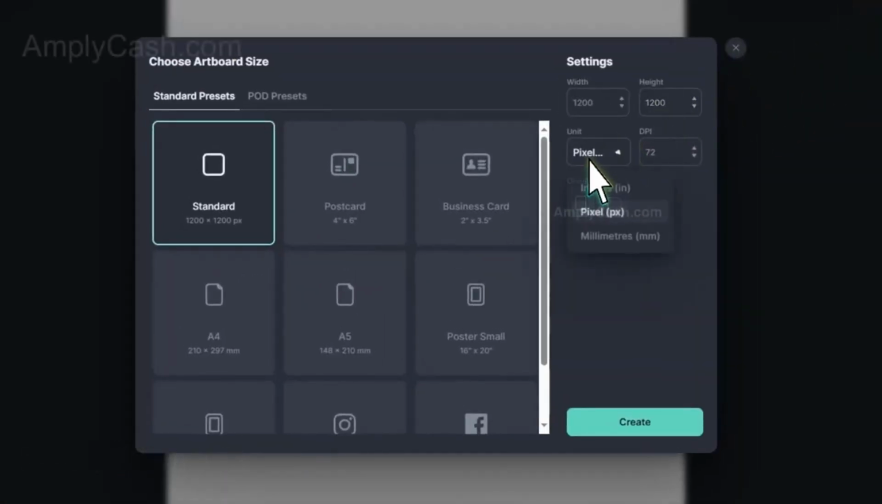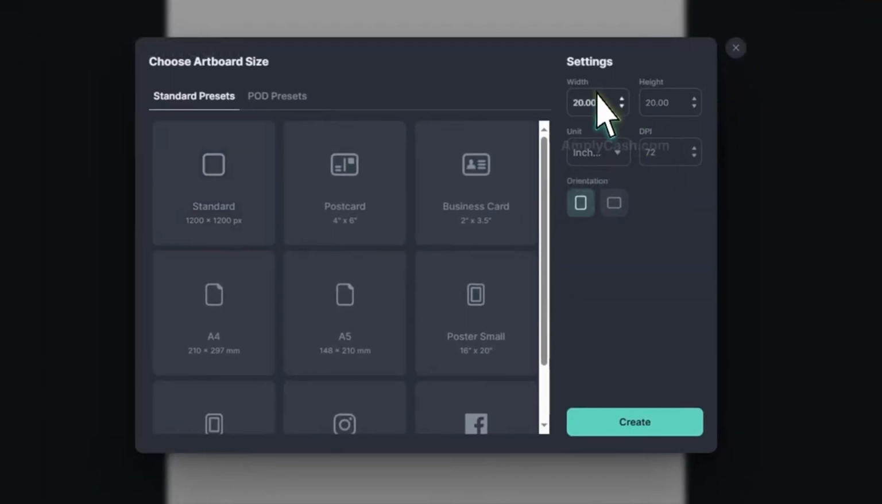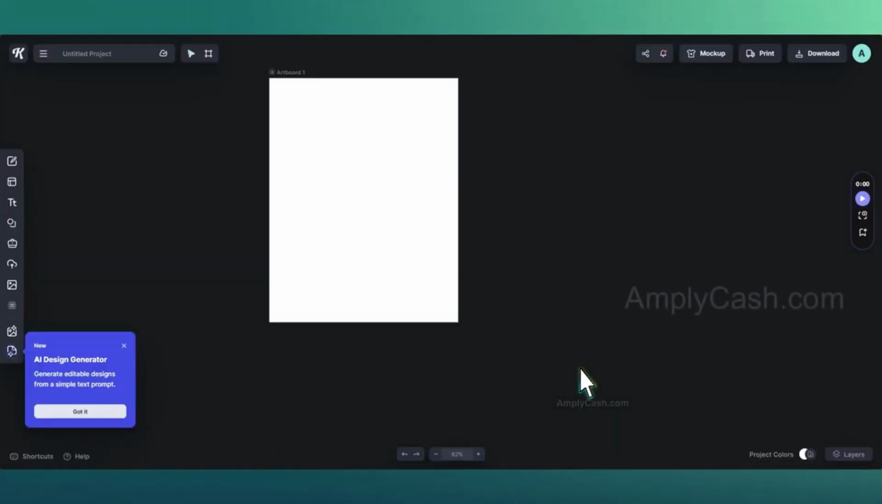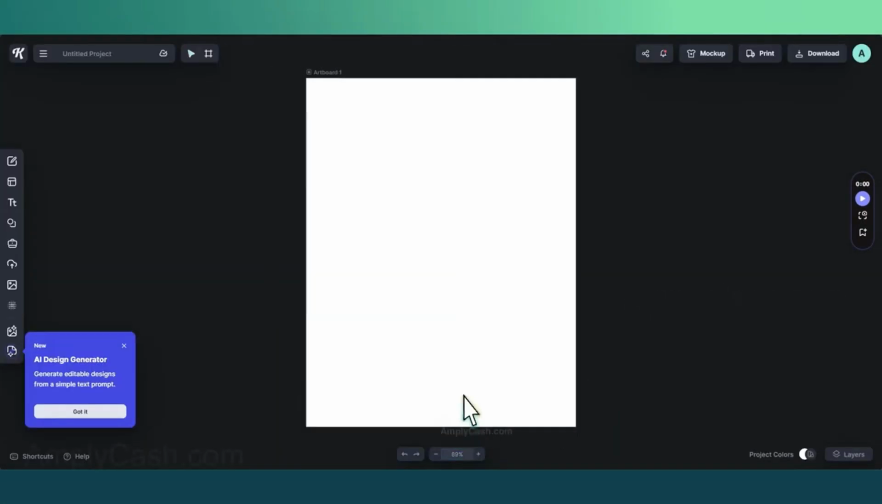It will open a new window. Right here you should put in the dimensions, change the unit to inches, then type in 11 for the width and 14 for the height. For the DPI, type in 300 and then click Create at the bottom right. Finally, click on Fit to Artboard to get started.